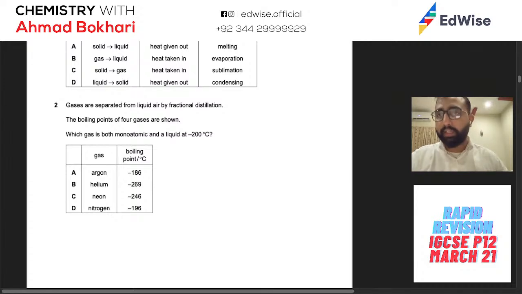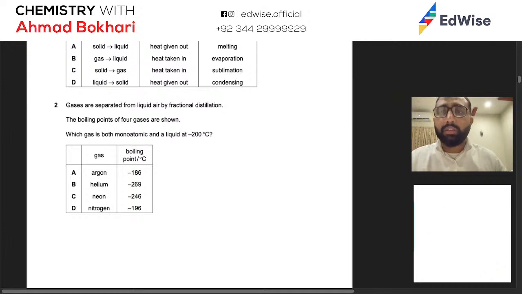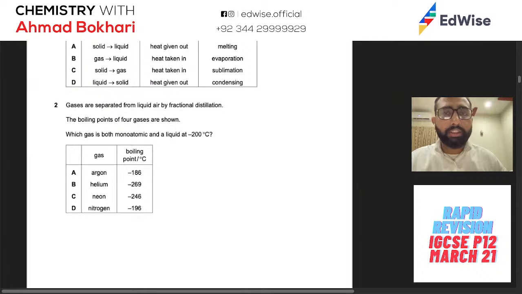Alright, so let's not delay anymore. Let's start with this. Which row about a change of state is correct? So change of state हो रही है. We know there are 6 changes of state and the 7th one is evaporation that we talk about. So change of state कौन सी है, उसमें energy change क्या है और उसका नाम क्या है. 3 चीज़ें हैं हमारे पास.